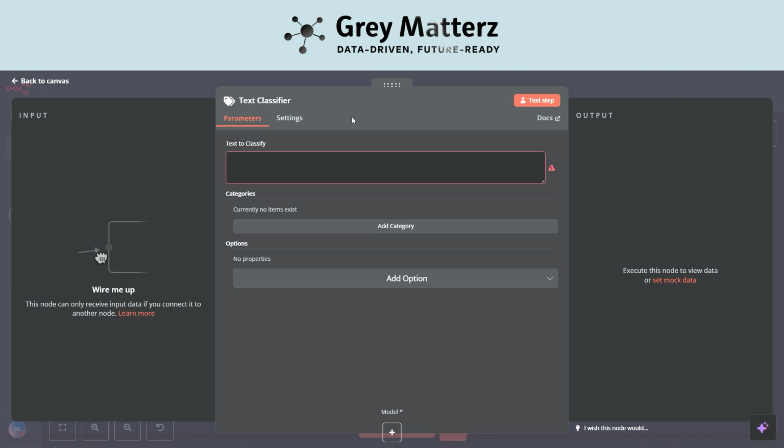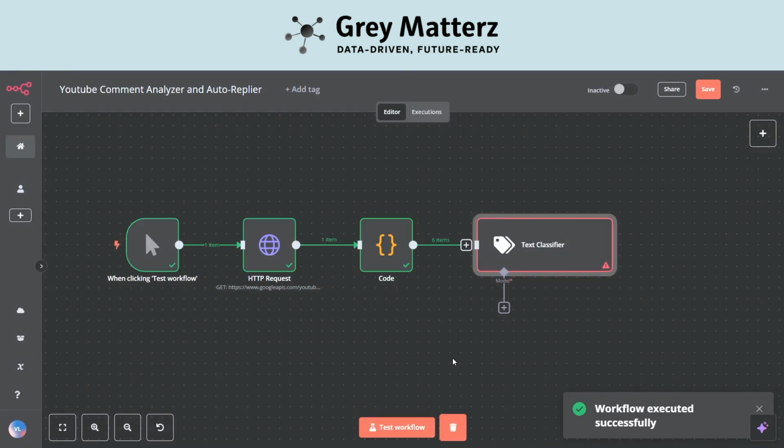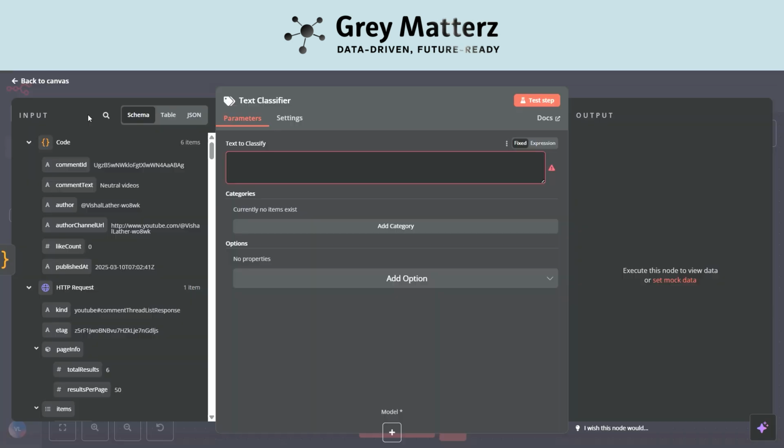Before moving forward, I will execute the previous nodes. Here I go. These are working fine, and it is fetching 6 items. So 6 comments are being fetched. I will join this node here, and here is text to classify. It means the text on the basis of which we want to classify the comment as positive, negative, or question. We will drag and drop this.